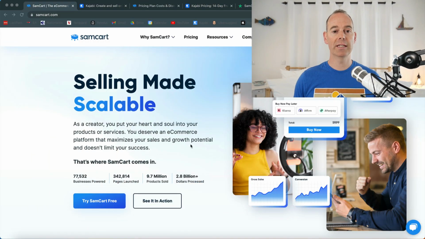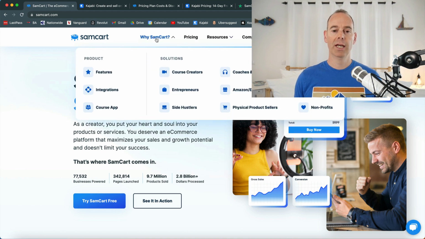So first off, I'm going to dive straight on into my desktop and have a look at these two different platforms. So firstly then SamCart, if you go to samcart.com or just Google SamCart, you can have a look at their homepage. And why SamCart? It's really important to understand where this platform came from. Now this was originally a checkout or a bolt-on checkout software company. So for example, the reason why I used it is I had a WordPress site that you could then bolt on SamCart to if you were wanting to sell anything online, even physical products, digital products, any coaching or services.